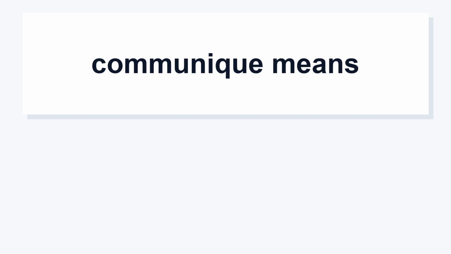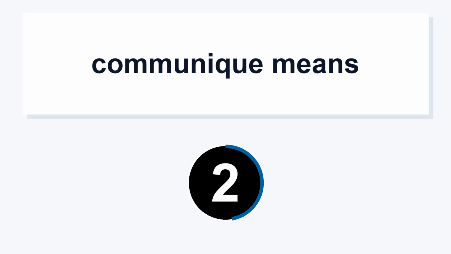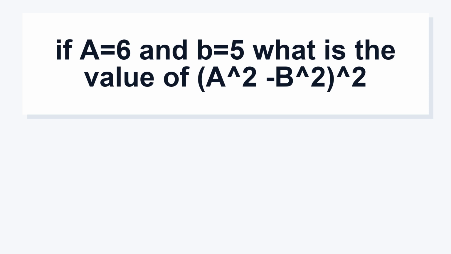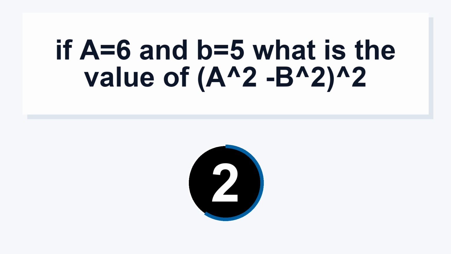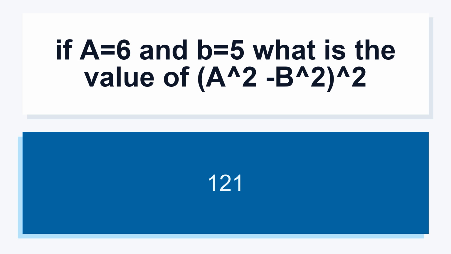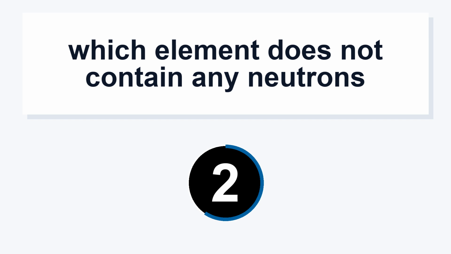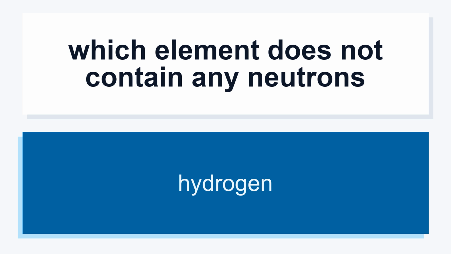Communique means ritual. If a equals 6 and b equals 5, what is the value of (a squared minus b squared) squared? 121. Which element does not contain any neutrons? Hydrogen.